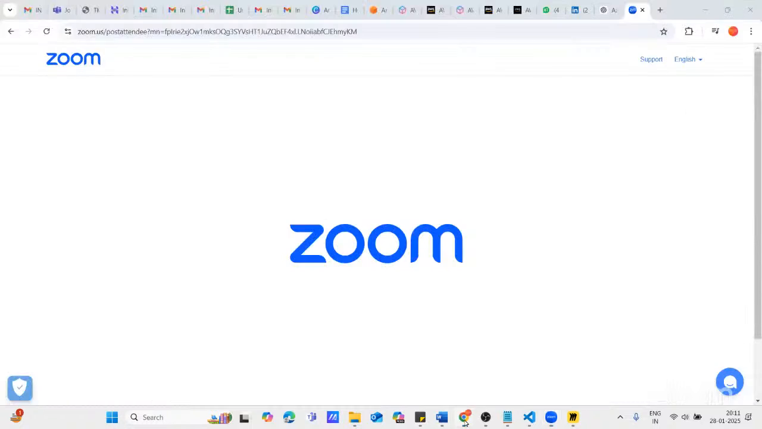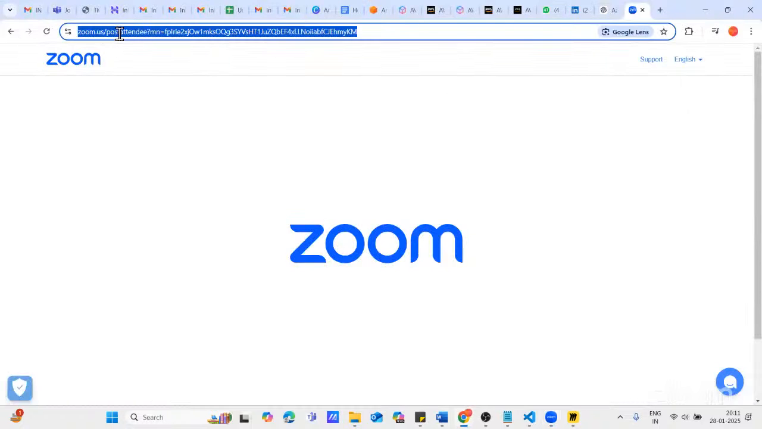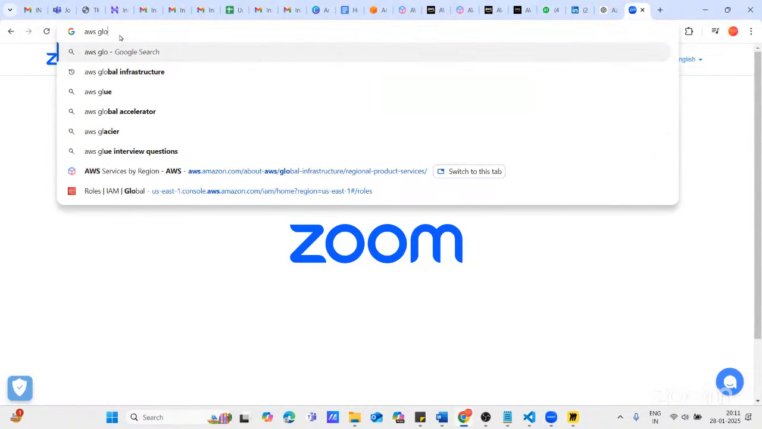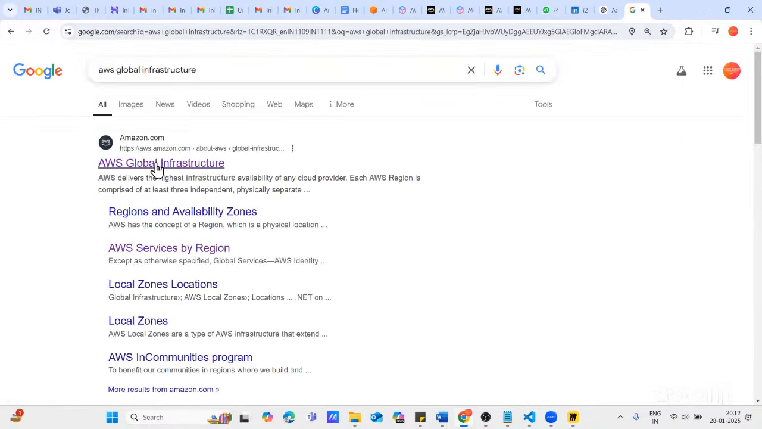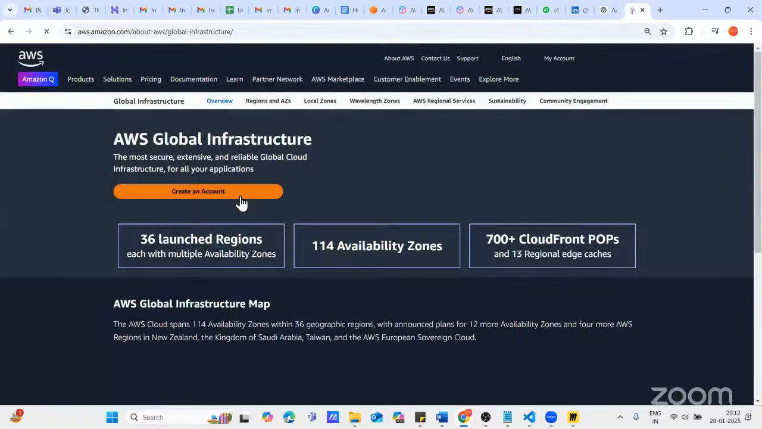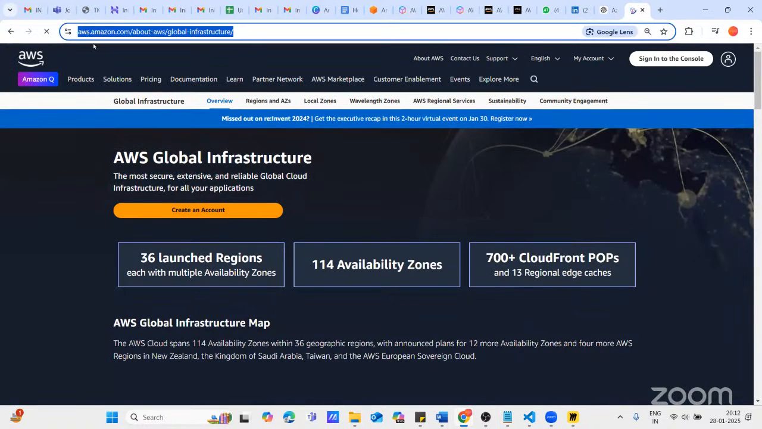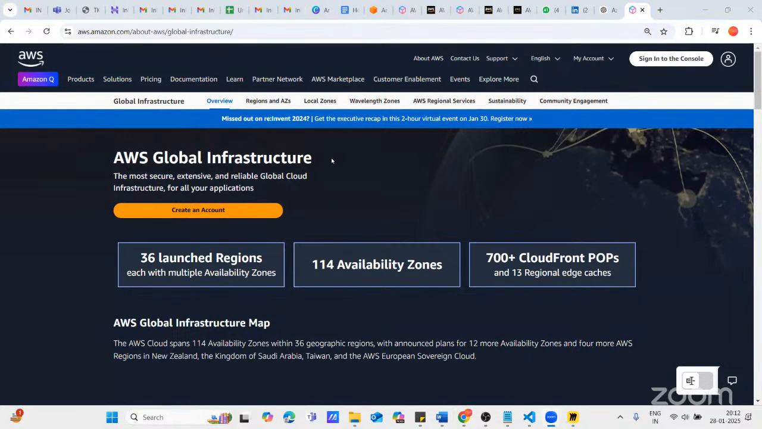Thank you. If you want to know more detail about AWS global infrastructure, here we go. You can see this is the link we have. I'm pasting the link. Let me know, are you able to copy these links or not? This is a link to see the global infrastructure of AWS.